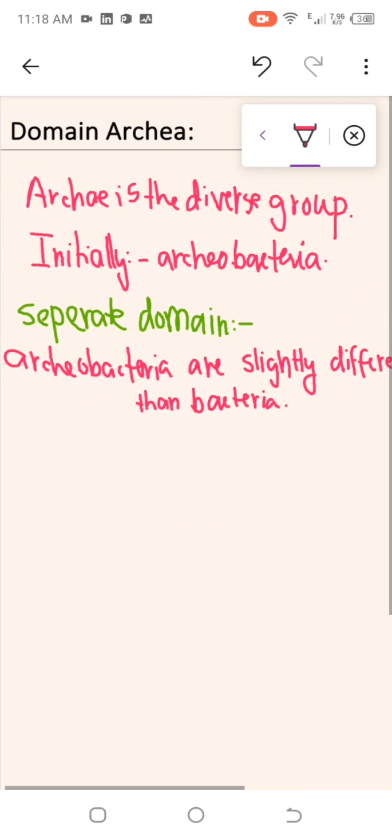And why do they have a separate domain? Because it was proved that Archaeobacteria are slightly different from bacteria.